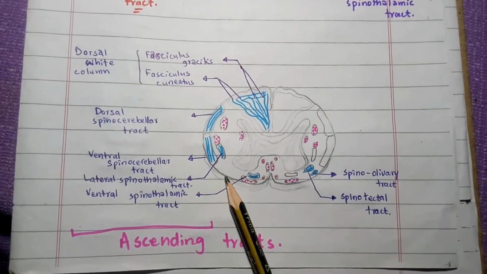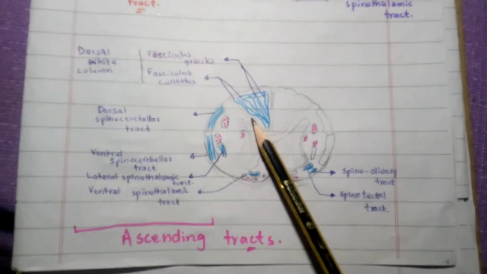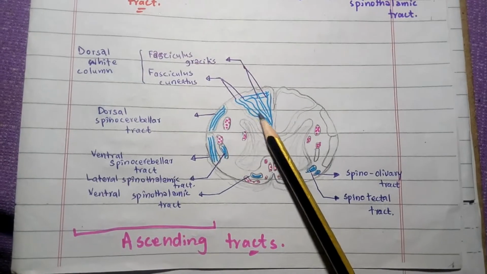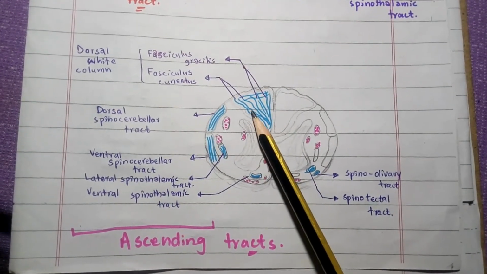In the posterior white column there are two tracts, the fasciculus gracilis and the fasciculus cuneatus.